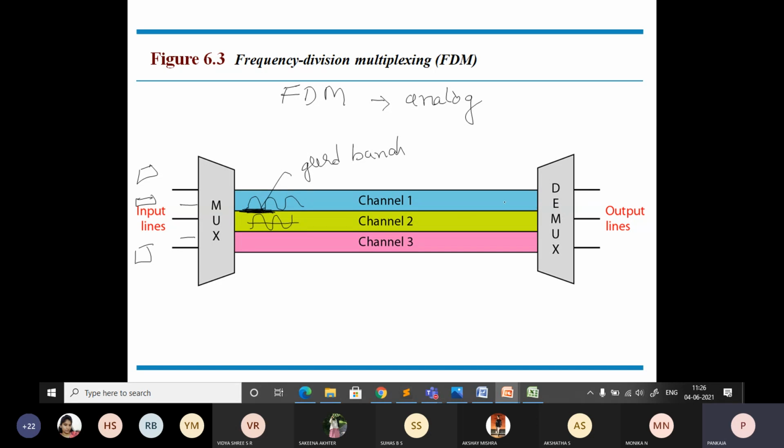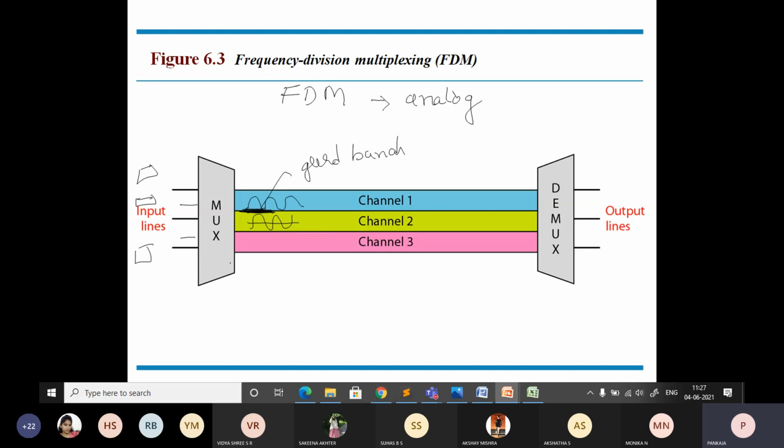Just compare all these things with your real-time usage of your mobile phone. Most of the time you experience that there may be cross connection. You have called someone but the call is connected to somebody else, or when you are talking there will be some noise disturbance. Even if it is not from the other end of the device, during transmission there may be noise added, or the signal may overlap. All this may happen when you are using the technique of multiplexing.